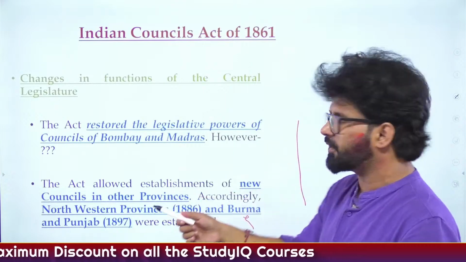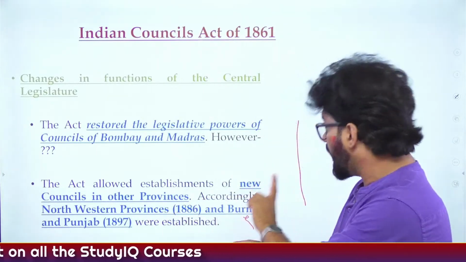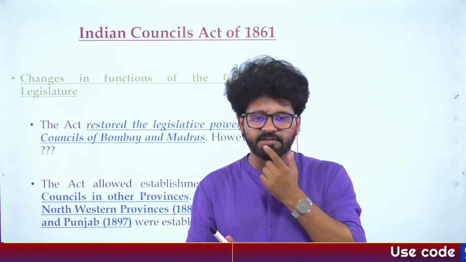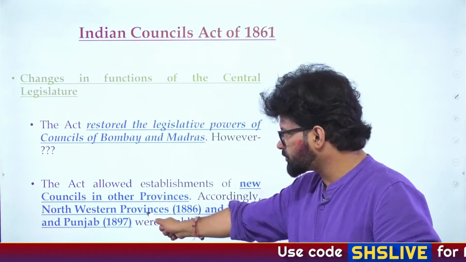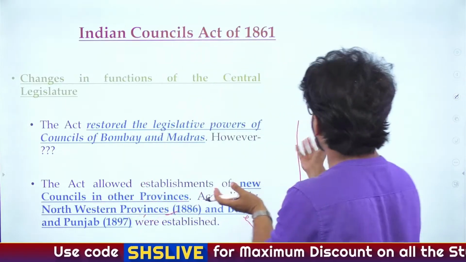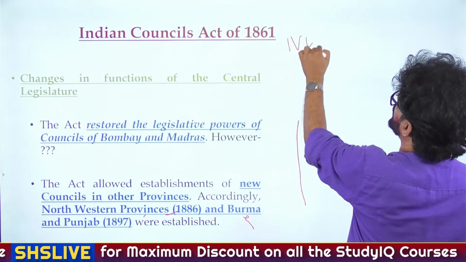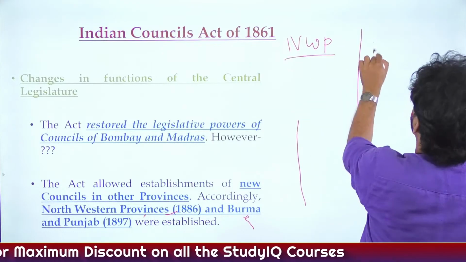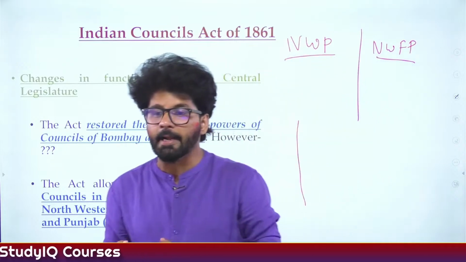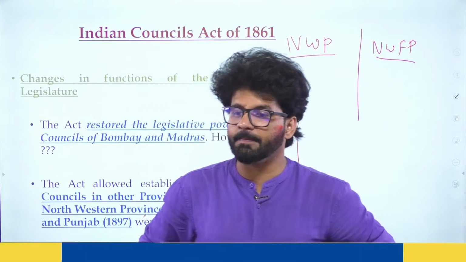The act allows establishment of new councils in other provinces. Now, there is a keyword here. Two words, I think we have discussed this earlier also. There is one province known as the Northwestern Province, and there is another province known as the Northwest Frontier Province. So you have NWP and then you have NWFP. What is the difference between NWP and NWFP?